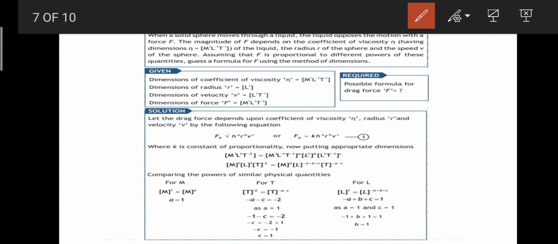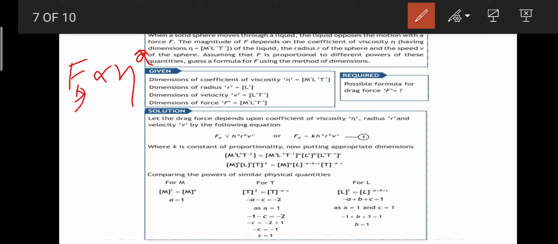So what we are going to do is firstly say that all of these quantities are directly proportional to the drag force, right? And the very important thing is that we don't know whether these physical quantities come with some power or not, right? So we say that the drag force is directly proportional to the first thing, that is eta. I don't know the dimension formula for eta, so I'm going to write an exponent, that is a.